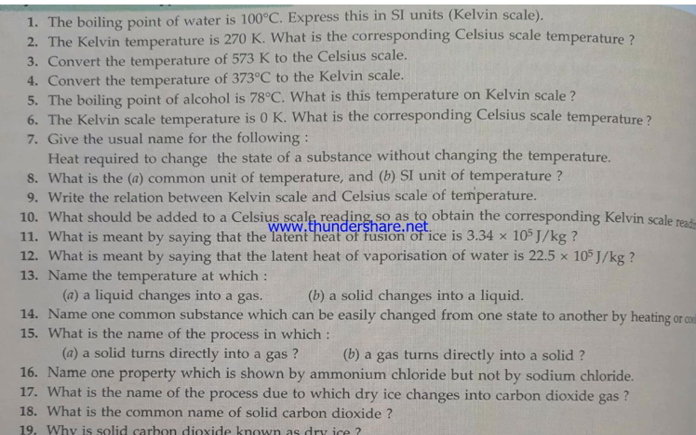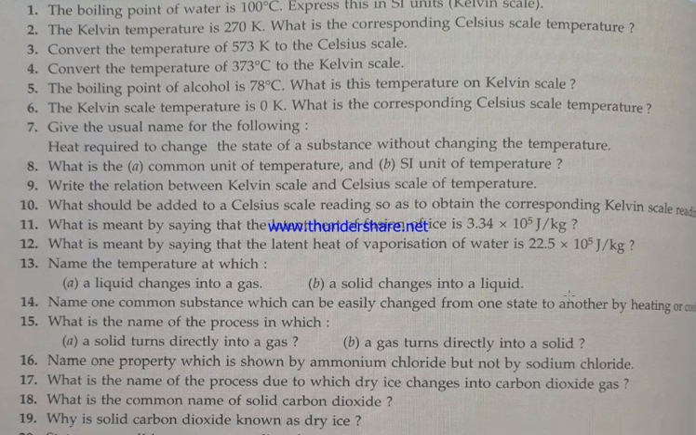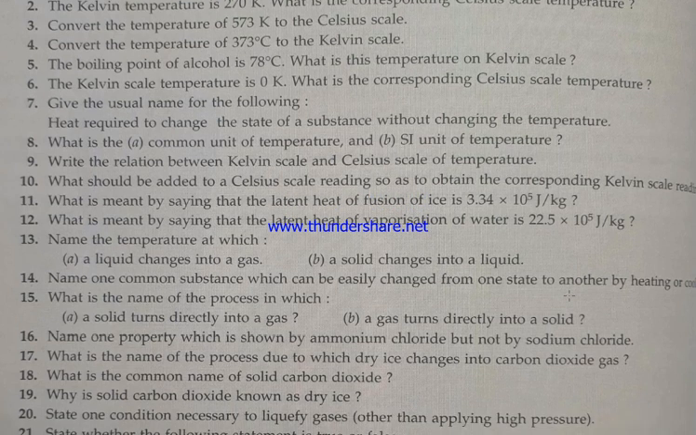What is meant by saying that latent heat of fusion is this? This shows the force of attraction of solids. And what is the latent heat of vaporization? This shows how much amount of energy is required to remove the particles from the liquid state to the gaseous state. Name the temperature at which liquid changes into gas, that is the boiling point. Solid changes into liquid at its melting point.